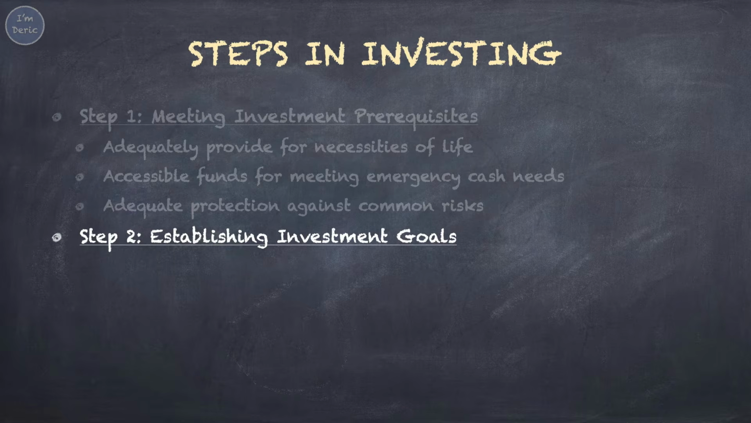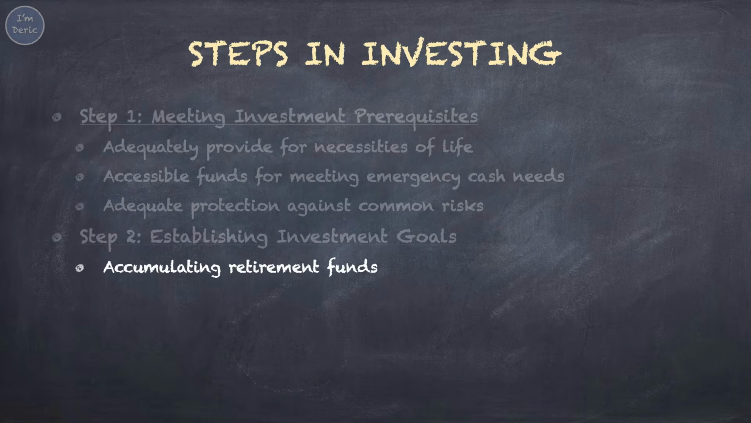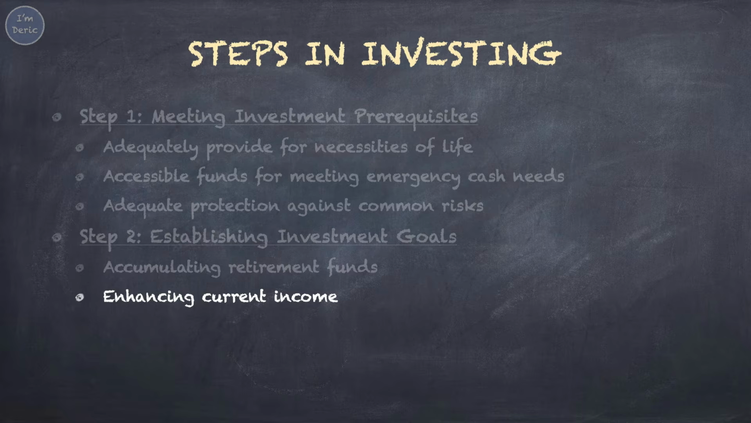Common investment goals include: first, accumulating retirement funds. Accumulating funds for retirement is the single most important reason for investing. The earlier you start saving money for retirement, the greater the chance of accumulating sufficient funds to meet your retirement goals. Second, enhancing income. Investments enhance income by earning dividend or interest. It is particularly important for retirees, as they need high income at low risk for living.